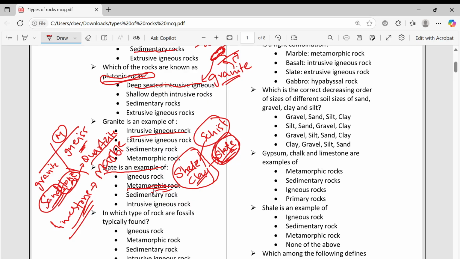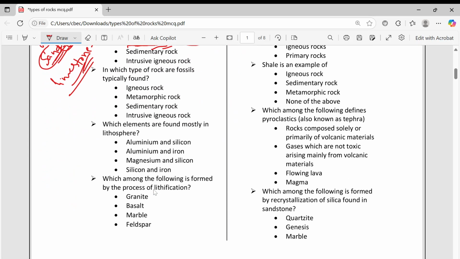Then in which type of rocks are fossils typically found? Fossils are found in sedimentary rock. I told in igneous rock there will not be fossils. If they are there also, they will go. Even in metamorphic rock, because huge temperature and pressure is applied on these rocks, fossils, if they are there, will go. Then which elements are found mostly in the lithosphere? Lithosphere means you can put silicon and aluminum in lithosphere.